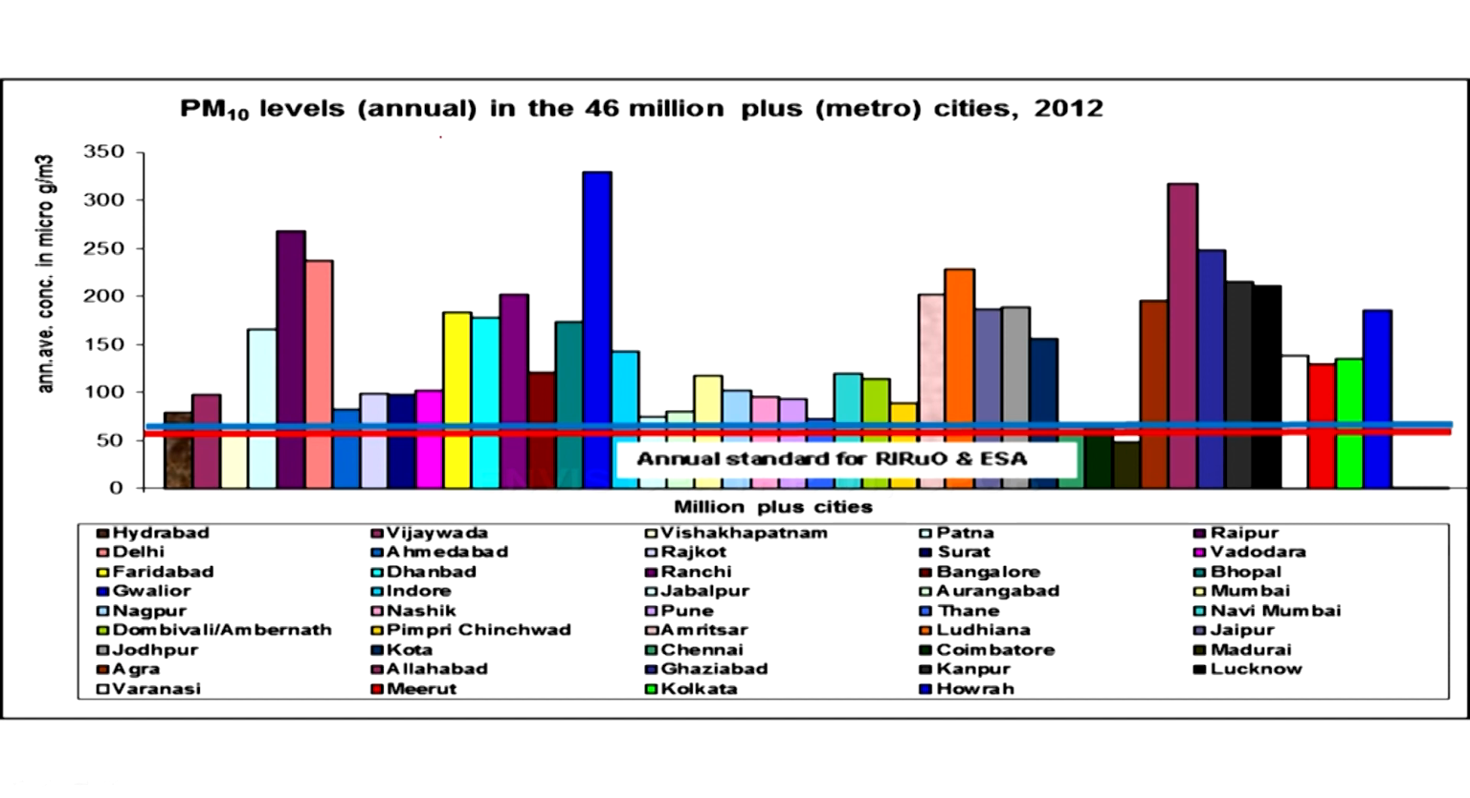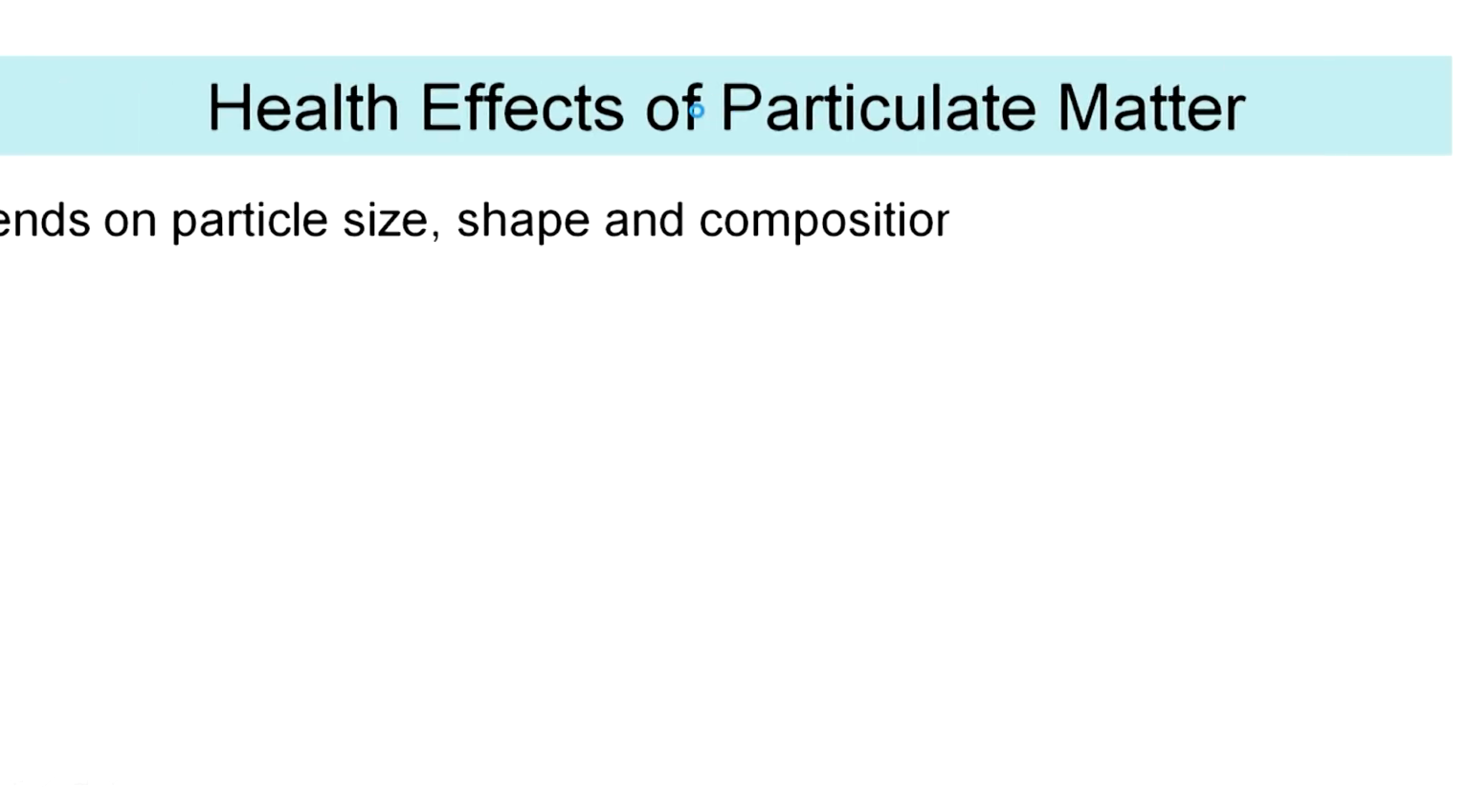And PM10 levels in 46 million plus, or the metro cities, I guess, in 2012. And here is the ESA standard, but again in India we increase this standard so that we show that more people are living in good quality air zones. Again, as you see, almost all the so-called metro cities are 46 million, I guess million is 10 lakhs, right. So that is something to keep in mind. Okay, so again, we are facing the brunt of air pollution.